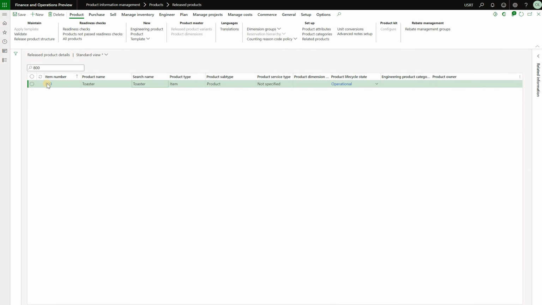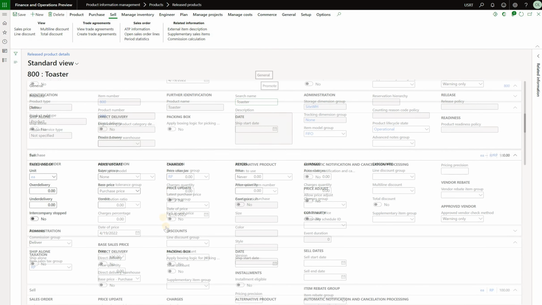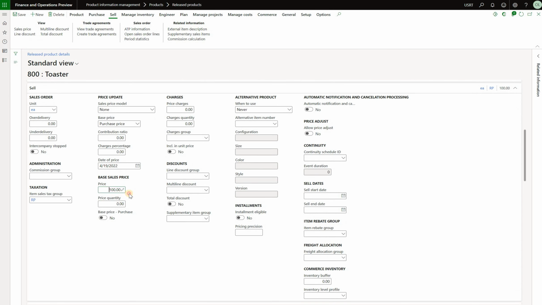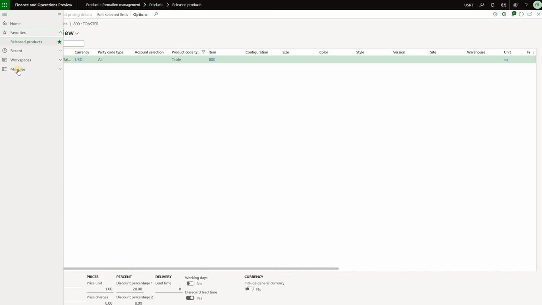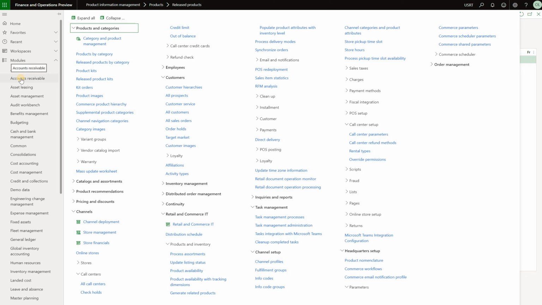So here's the item I created. Item is 800. It has a base price of $100. And if we look at the trade agreements defined for that item, I have defined a simple 20% discount on the sales side. So with that being said, we can now go and generate a sales order.